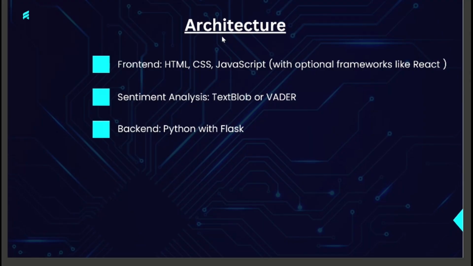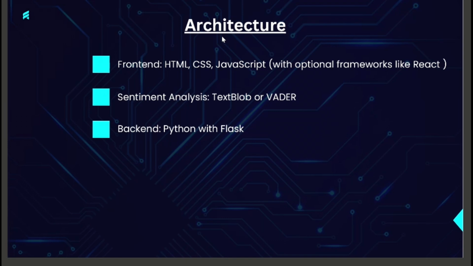Now, architecture. We use HTML, CSS and JavaScript frameworks like React for the front end, and we use Flask as the framework and Python as the backend. Because the project is related to AI, we use Python as the backend; it is easy for us. That's why we use Python as the backend.